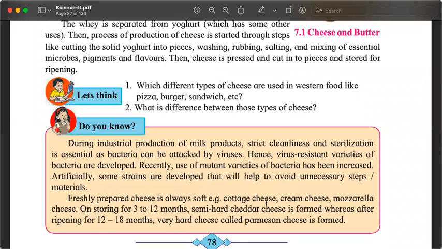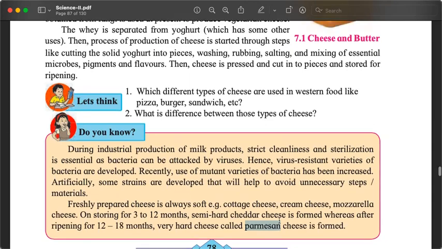But if you are storing it for 3 to 12 months, yes, cheese is stored for 3 to 12 months, it is allowed to mature. Then it becomes semi-hard like cheddar. If we leave it for 12 to 18 months, then it becomes very hard cheese, which is Parmesan cheese. And this cheddar and Parmesan, those are the cheese that we grate. It is so hard when we are using it.